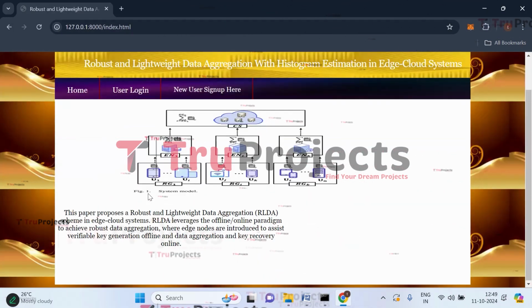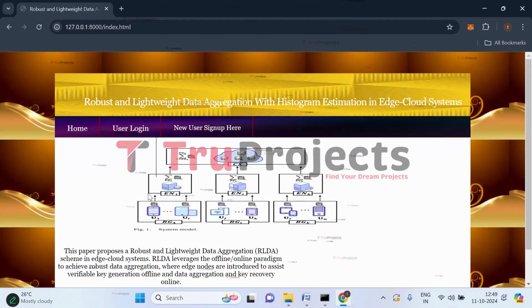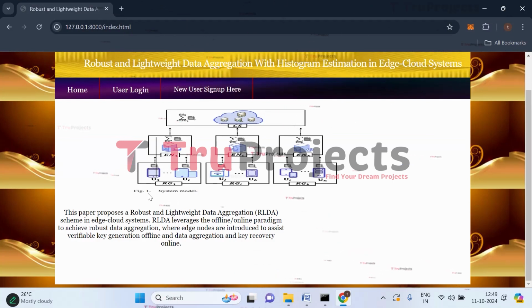So this is the web page of the project, which is displayed in the browser. And this is developed using the Django framework. So here in this homepage, we can see two different links. One is new user sign up here and the other one is user login. So before logging in as a user, if he has not signed up, he has to sign up and then he can log in. So let's sign up first.